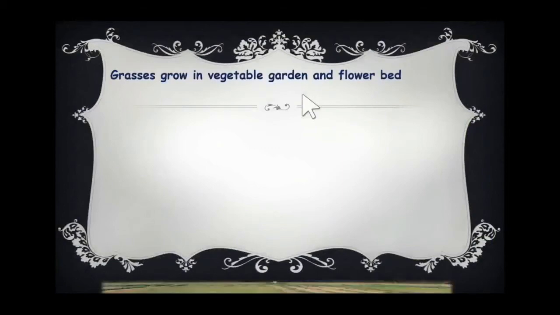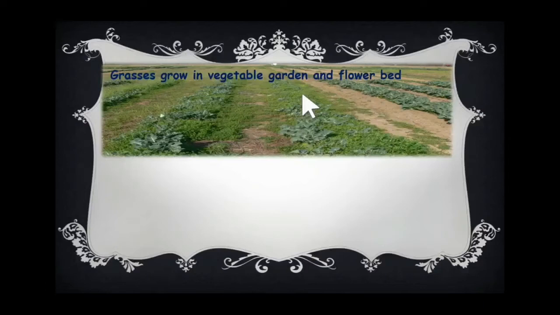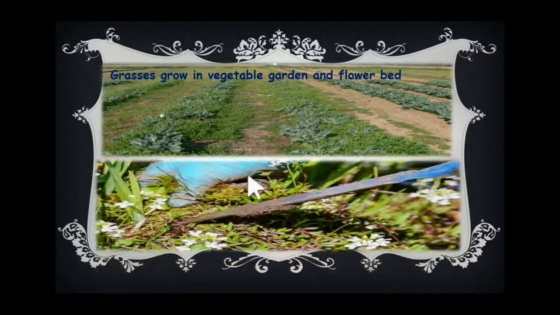Will these grasses help our vegetables or our flowering plants? No, it will not. It will always block the growth of our plants. You know why? Because all these grasses will take the mineral salt and water from the soil. So our plants will not get enough water and mineral salt, right? Because of this, these types of grasses will always block the growth of our plants. So such grasses we have to remove from our garden. See, these are the unwanted grasses that grow in vegetable gardens or flower beds.